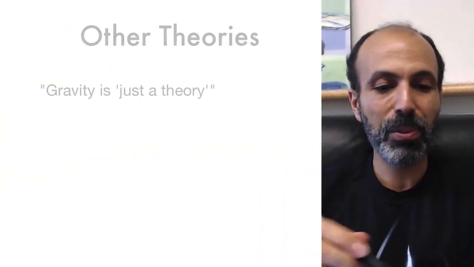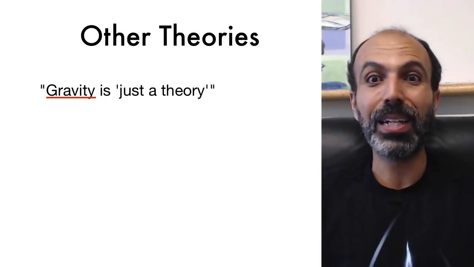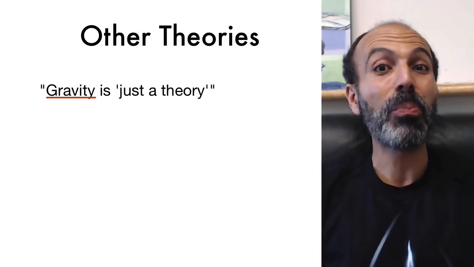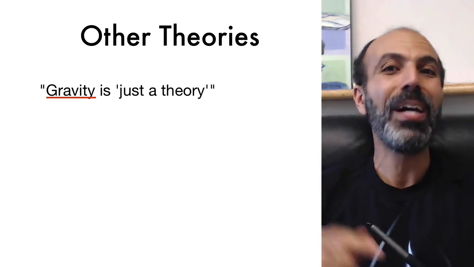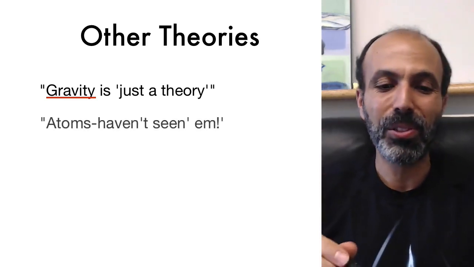Now, interestingly, although there's a lot of criticism about evolution as a theory, and people call it just a theory quite often, particularly in the United States, there are a lot of other theories out there that don't get this sort of response. Here are a couple of examples for you. Gravity is just a theory. Whereas if I get up and stand on my desk and jump, I think you all are pretty certain that I'm going to go down and not up. So it's a theory which there's a lot of support for, just like evolution.